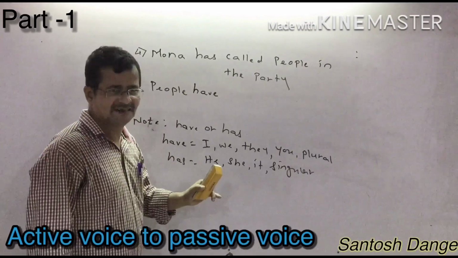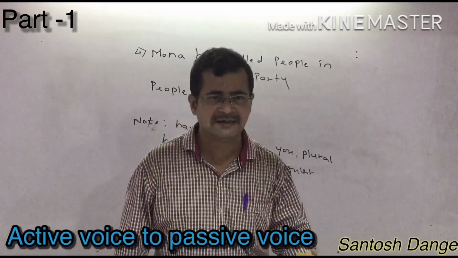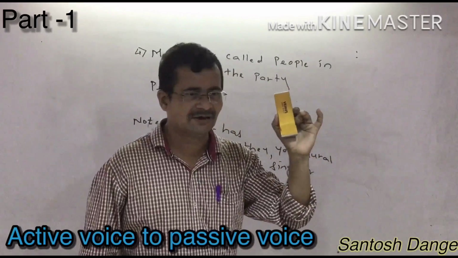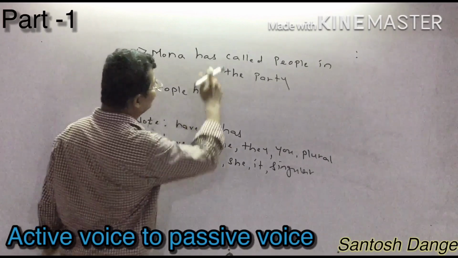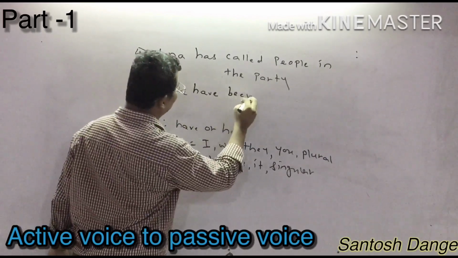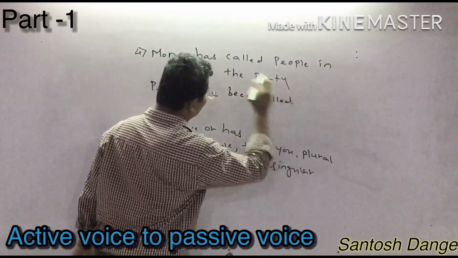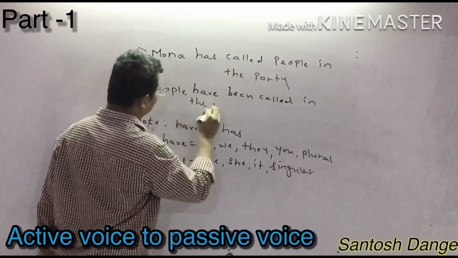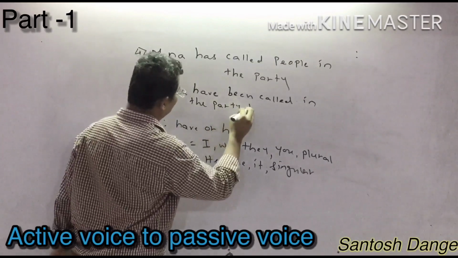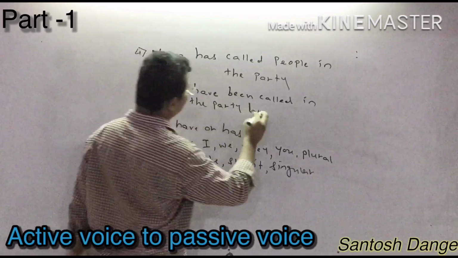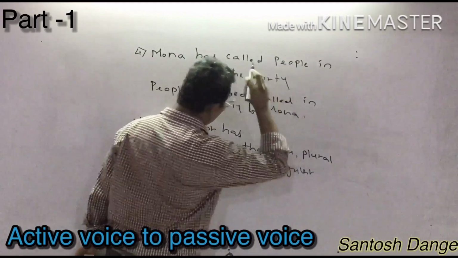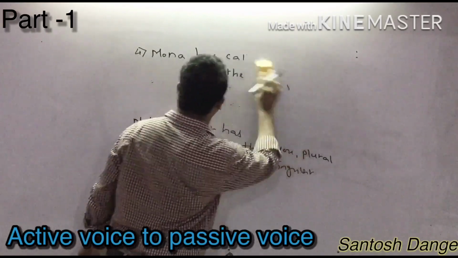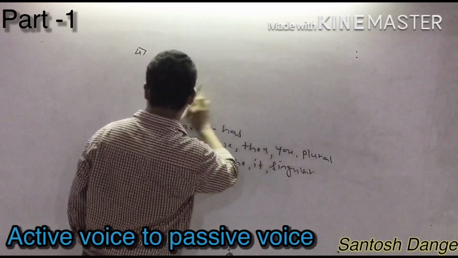So many times, I am an examiner, so I know very well where students are going to be cheated. I know it very well. Okay, so you have to write people have been called in the party. By name they have given, so you have to take Mona as it is. Understood? One more sentence we have to take, then we can complete this first form of the sentence.